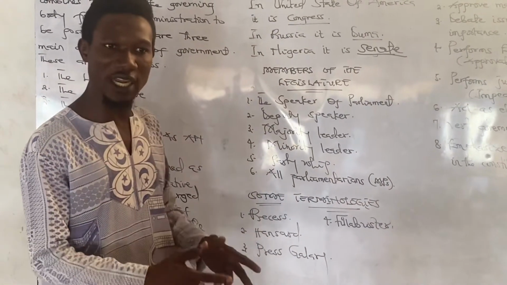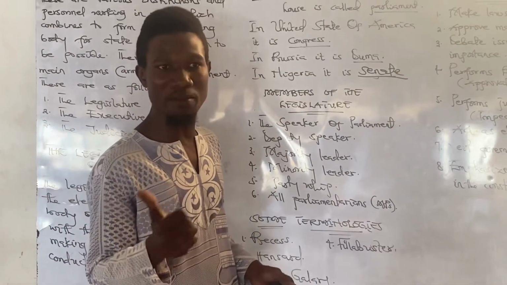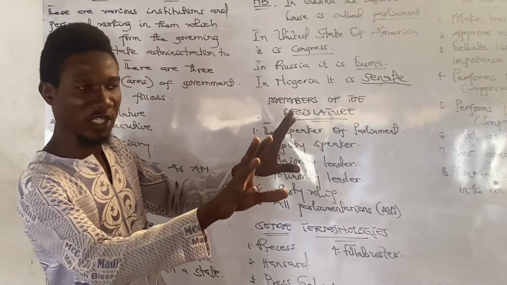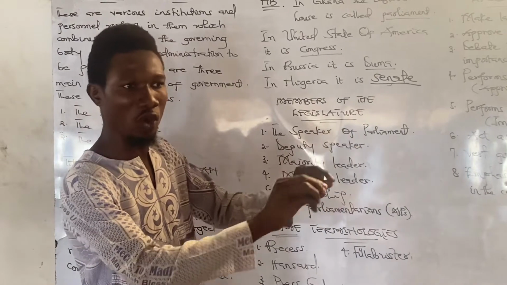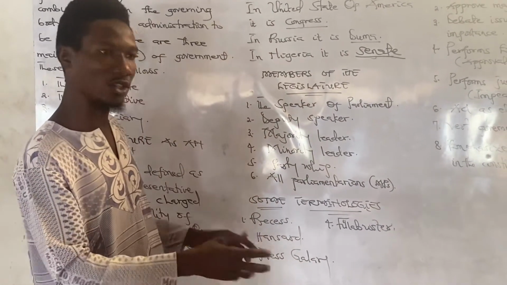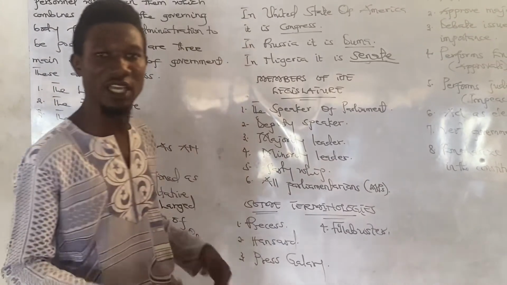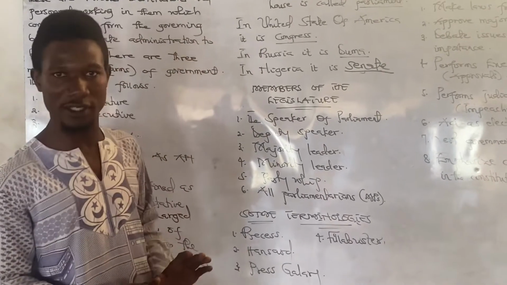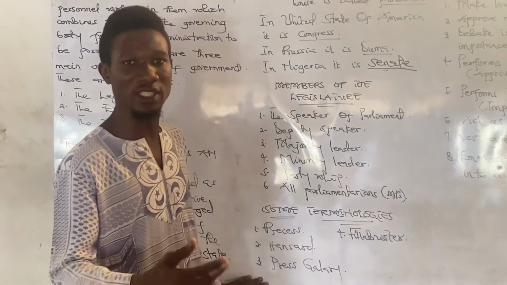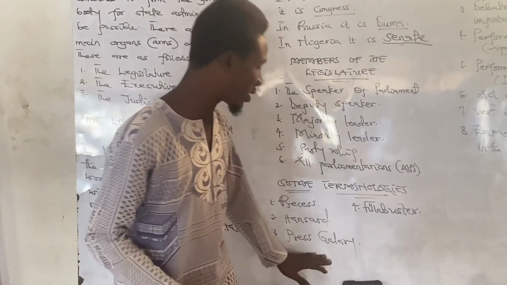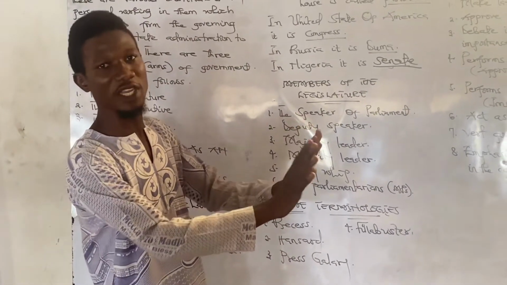We have press gallery. The media personnel, when they go to parliament, will have a special chamber or a special position where they sit to record parliamentary proceedings. That is the reserved place for the media personnel to sit to record minutes, or to take proceedings in parliament or record any of their videos that they want. So we call it press gallery, a reserved place for the media in parliament.